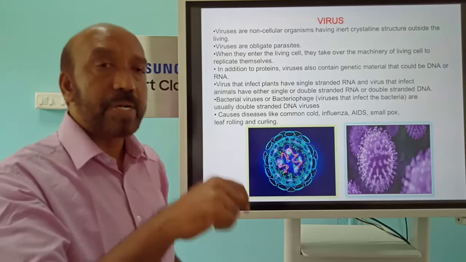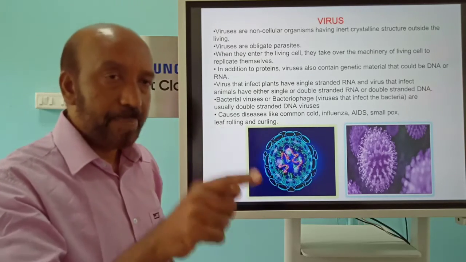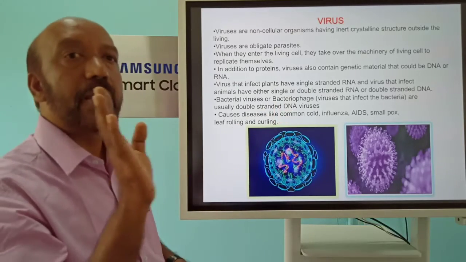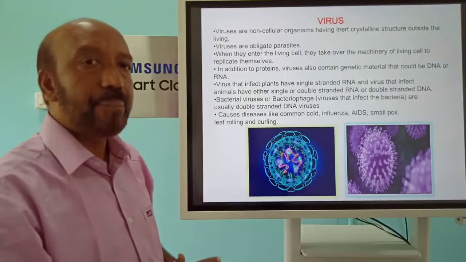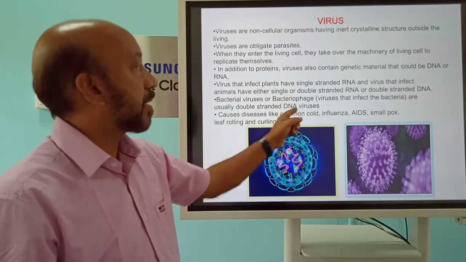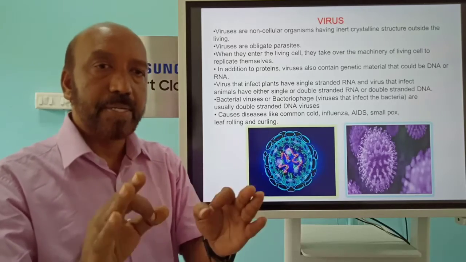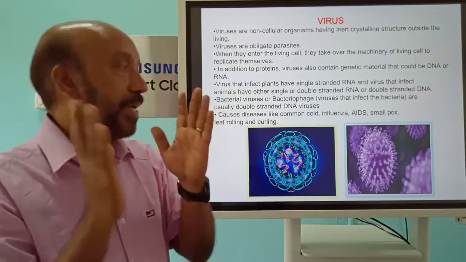Another group of viruses are called bacteriophages, which infect bacteria and have double stranded DNA. So the major weapon in their body is the genetic material, either RNA or DNA.